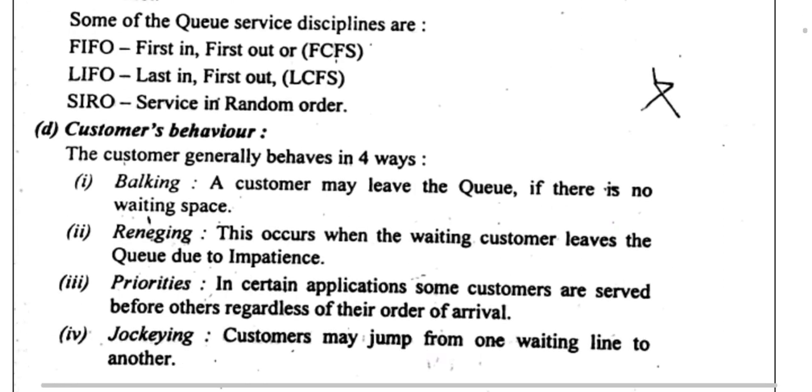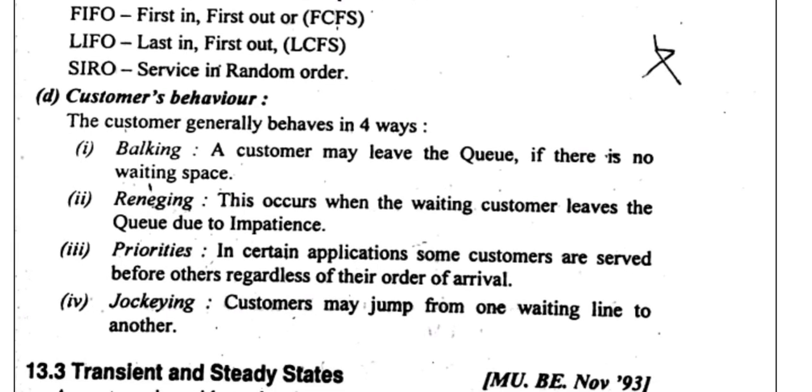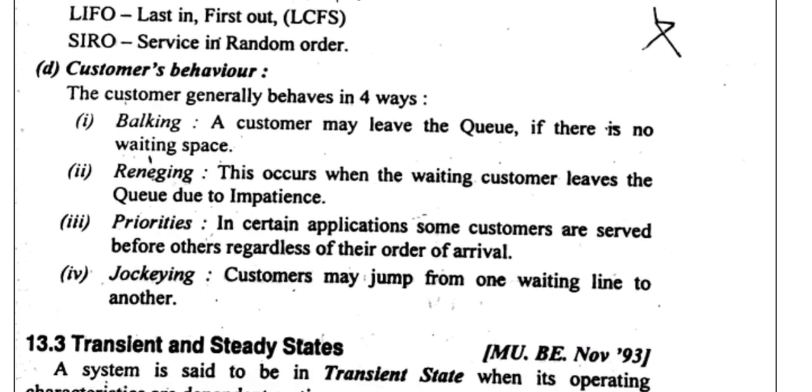Finally we discuss customer behavior. There are four kinds of customer behavior: balking, reneging, priority, and jockeying. Balking is when a customer leaves the queue because there is no waiting space. Reneging is when a waiting customer leaves the queue due to impatience. Priority is when some customers are served before others regardless of their order. Jockeying is when a customer jumps from one waiting line to another.